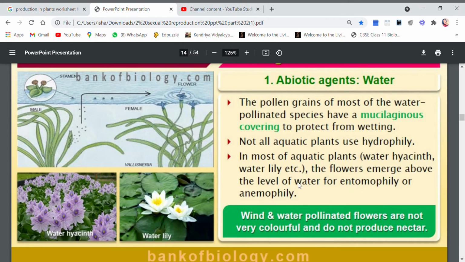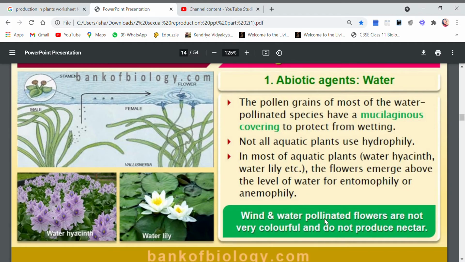So their pollination is done either by insects or by wind. Though they are aquatic plants, they still do not show hydrophily. This is important. One mark questions can come from this portion.